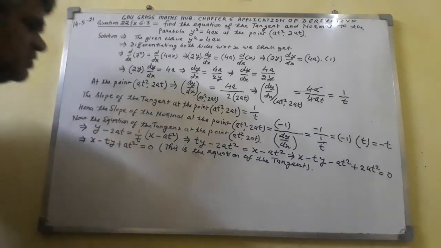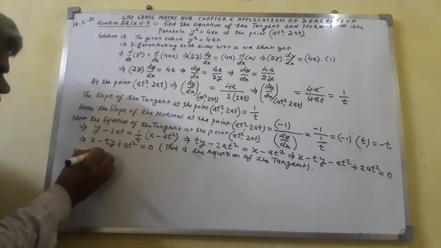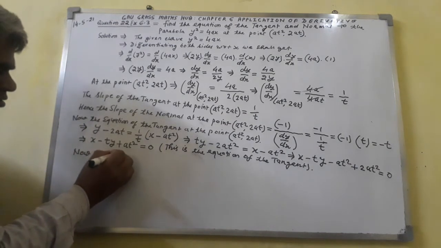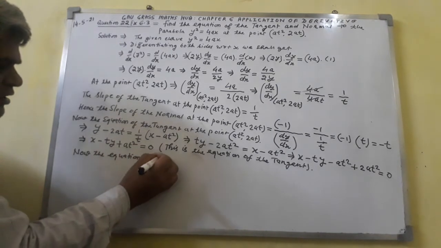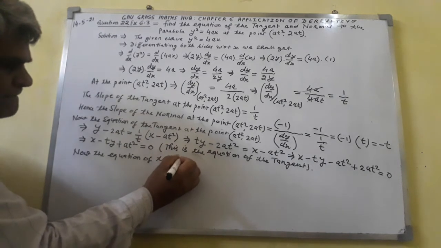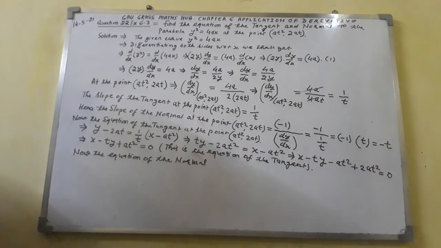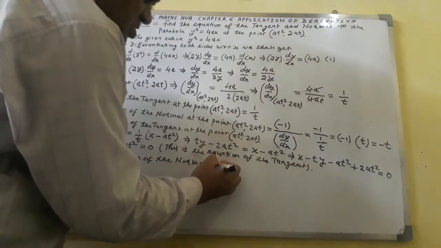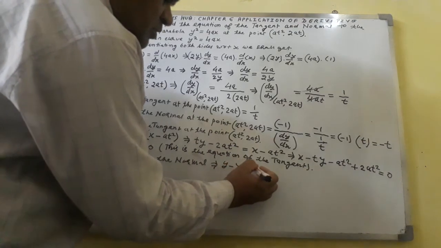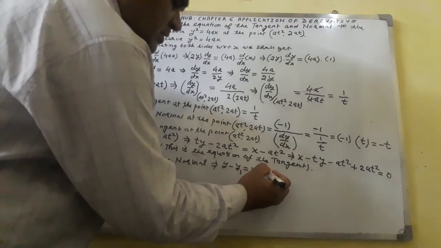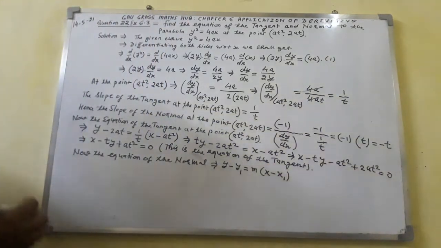What to do next? Now I shall write the equation of the normal: y minus y1 equal to m times (x minus x1). Put the value.